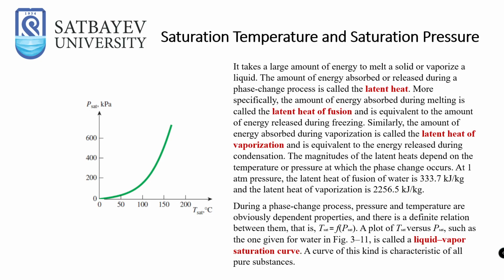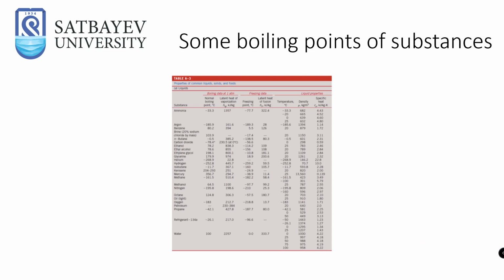During a phase change process, pressure and temperature are obviously dependent properties, and there is a definite relation between them. The higher the pressure, the higher the saturation temperature. Such a relation is called the liquid-vapor saturation curve. A curve of this kind is characteristic of all pure substances.